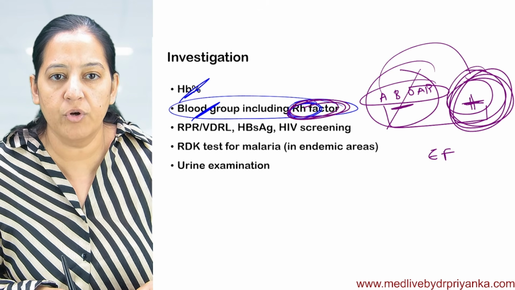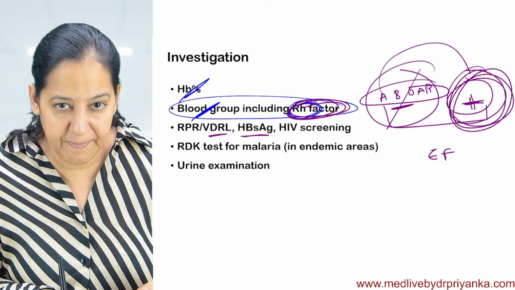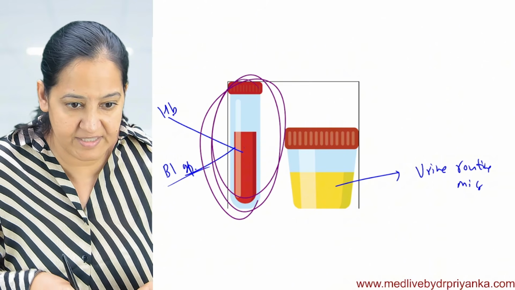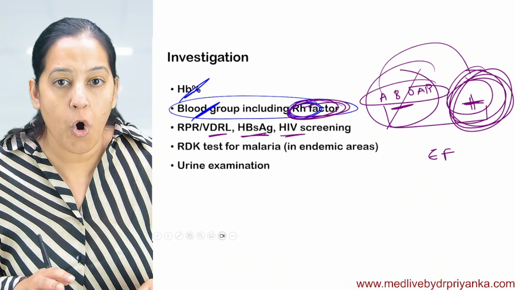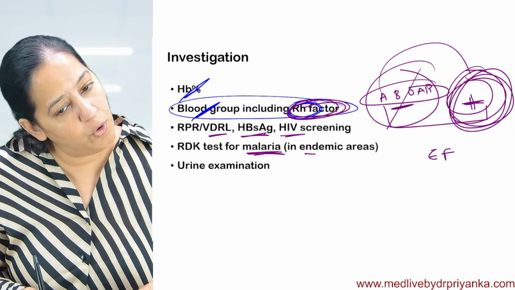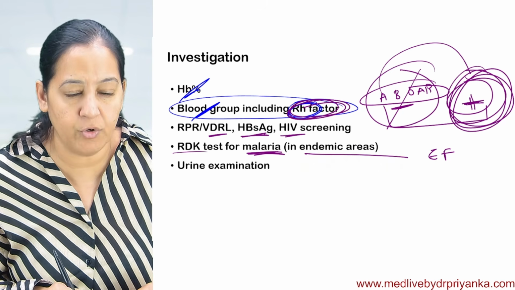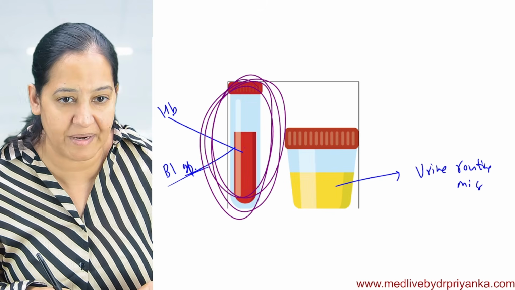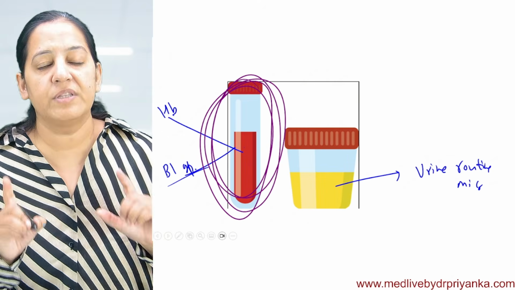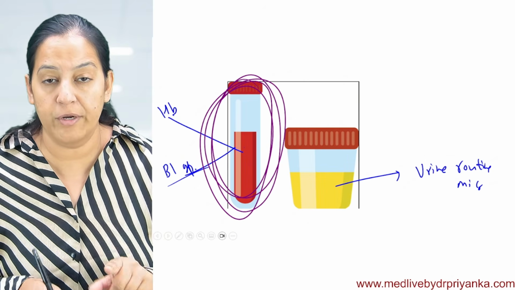Then we will do syphilis, hepatitis B and HIV screening. All the STDs we will rule out. Then we will do the test for malaria only in endemic areas: the RDK test, rapid diagnostic kit test for malaria. Like the pregnancy kit, there is a malaria kit also, and urine examination. So these are all the investigations we are going to do in the first visit.